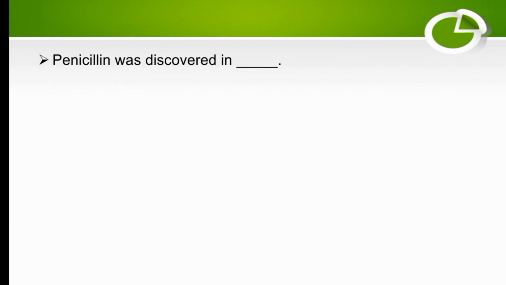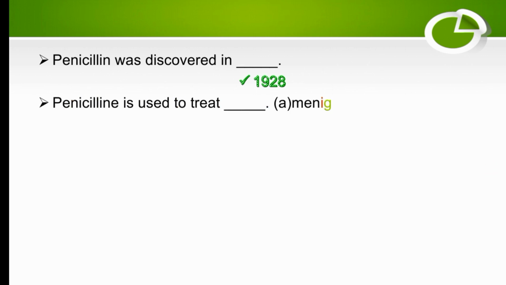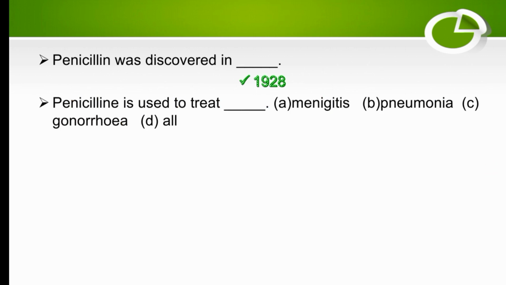Penicillin was discovered in dash. In which year was penicillin first discovered? So in 1928. Penicillin is used to treat dash. Which one is right? Meningitis, pneumonia, gonorrhea, or all? The right answer is all. Penicillin is used for all these diseases.